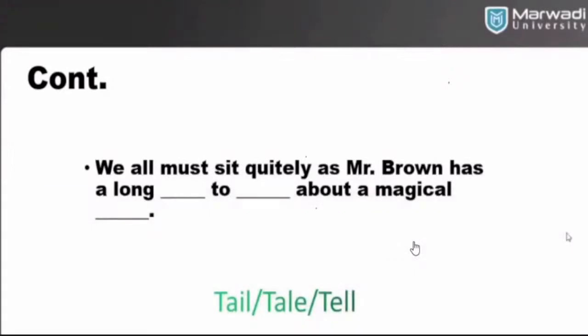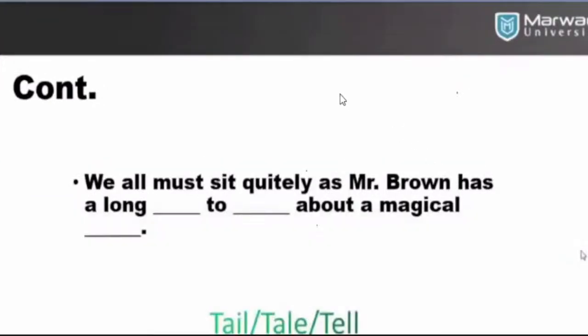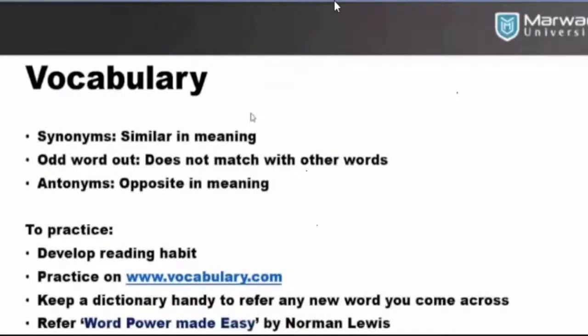See all the responses. There was one response by Brian. Brian mentioned only 2 of the blanks, tail and tell, and forgot to mention the third one. But Brian's answers are correct for 2 of the blanks, absolutely right. So very well done, guys. It shows that you have got the idea of what we mean by confusing words. Some such things can also be there in the exam, so keep your observation tight. Let's move further.